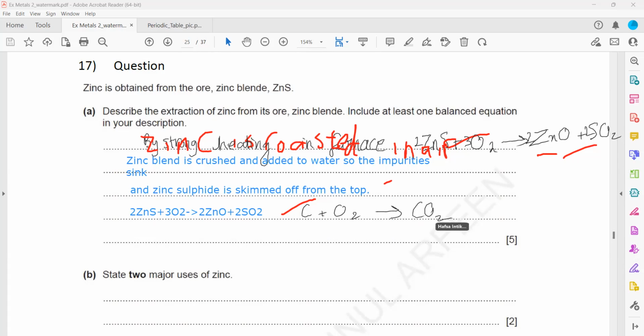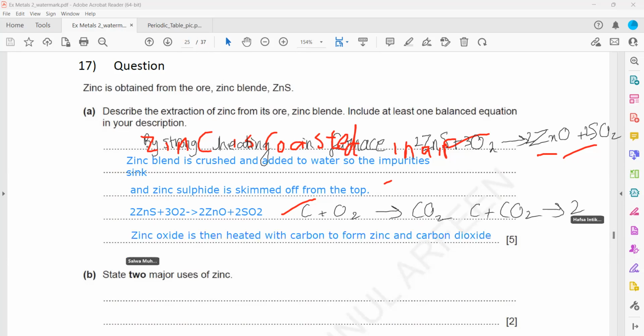Carbon reacts with oxygen to give carbon dioxide. Carbon dioxide reacts with more carbon to give carbon monoxide. This is also correct, this is also the right sequence. Yeah, this is correct.